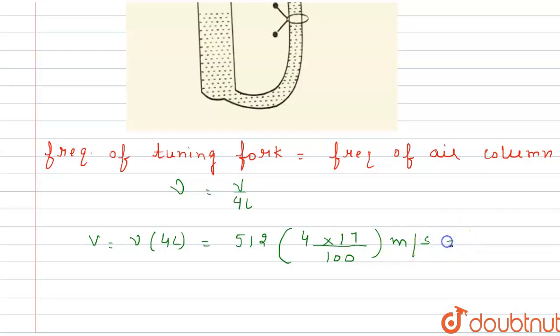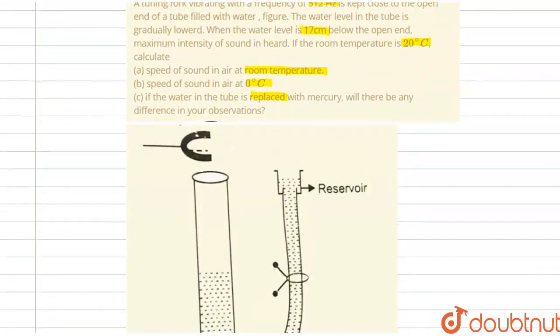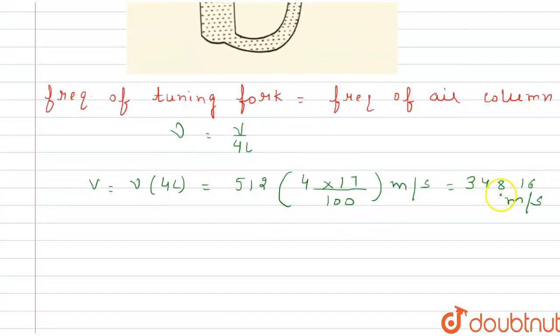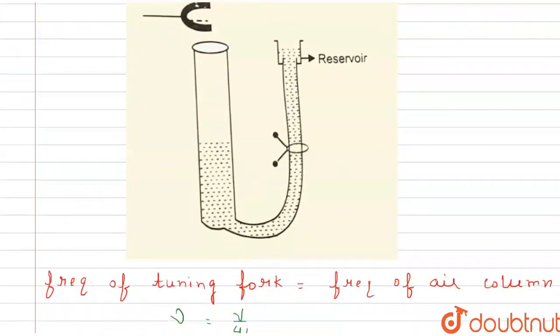If we calculate, we get 348.16 meter per second, right? So the speed of sound in air at room temperature is 348.16 meter per second.